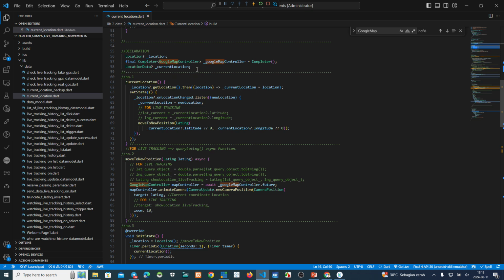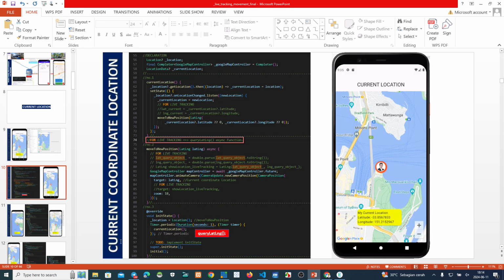This is a declaration. To make a declaration, all the parameters for Google Maps. This is my current location. If we want to make a parameter current location, we remove this remark. This is a current location. If we take this lat current location, long current location, we can send the value of this parameter to the next one. Moment, please.